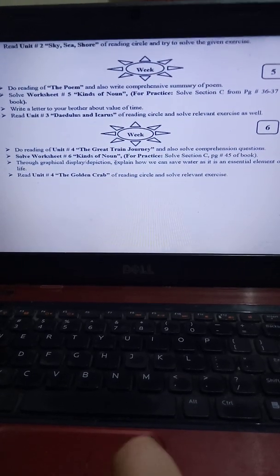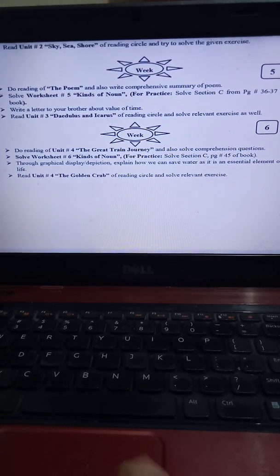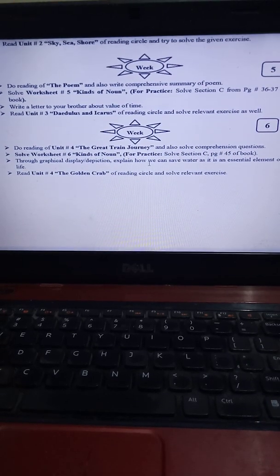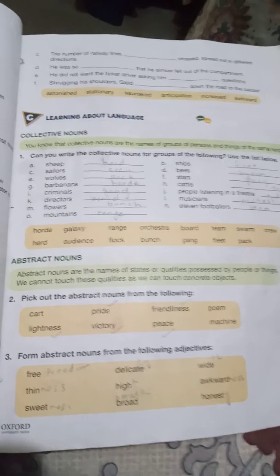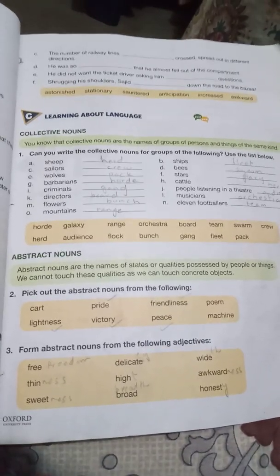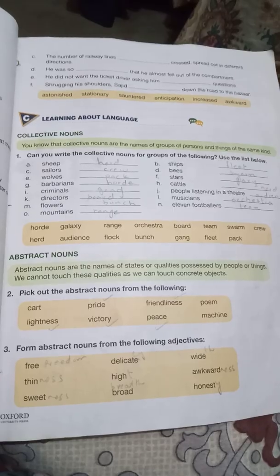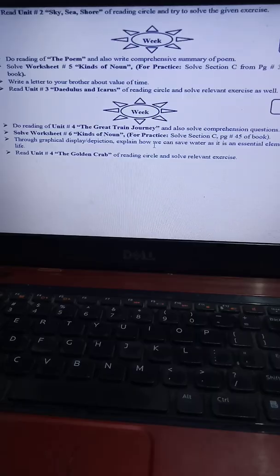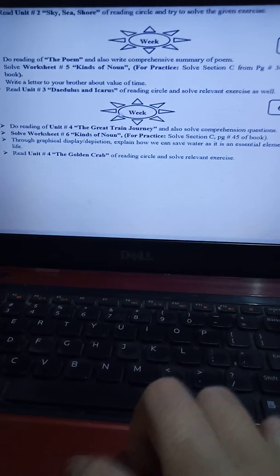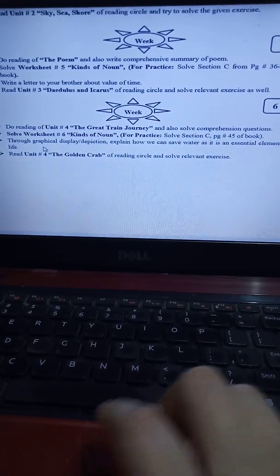So after solving that worksheet, you will go to your book for the practice on page number 40. So here is page number 45 of your book with the heading collective noun and abstract noun, and the questions given under this. You have to read the questions carefully, and then solve them. Okay, the second last task of this summer task is, through a graphical display or depiction, you have to explain how we can save water.